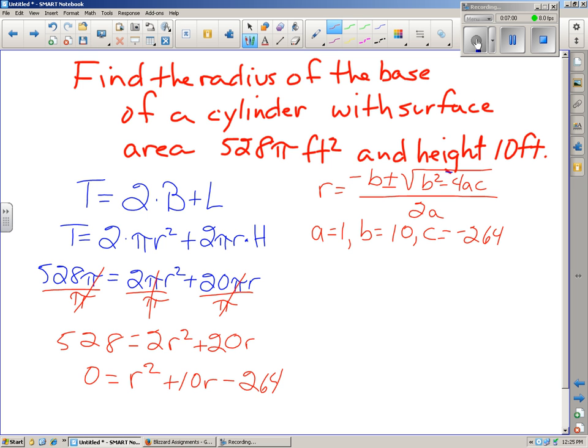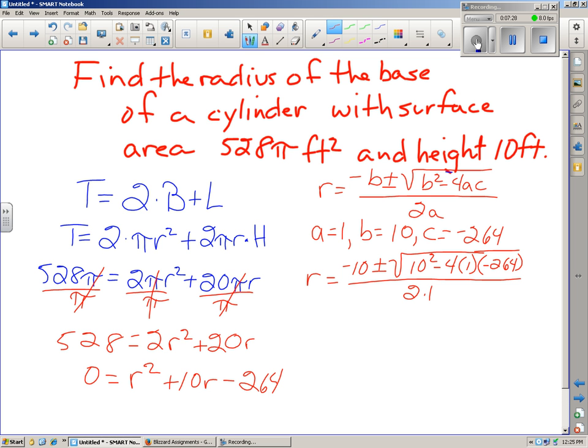Now we're ready to plug in the values and find r. So r equals the opposite of b, negative 10, plus or minus the square root of 10 squared minus 4 times 1 times negative 264, and all that over 2 times 1.